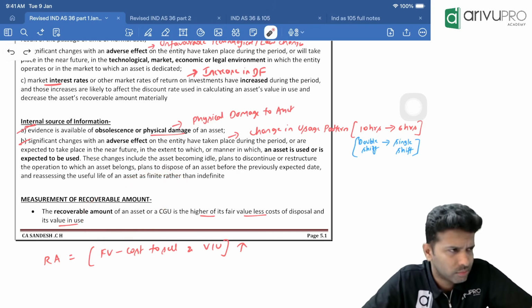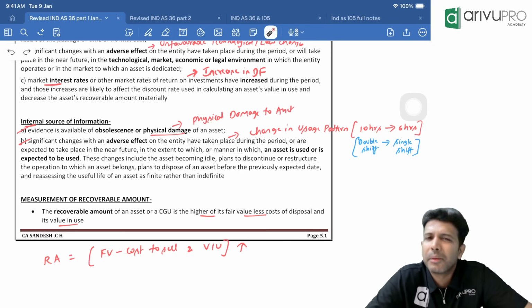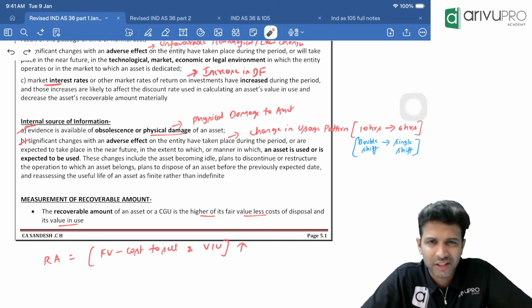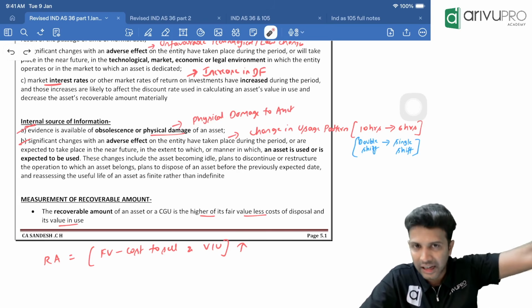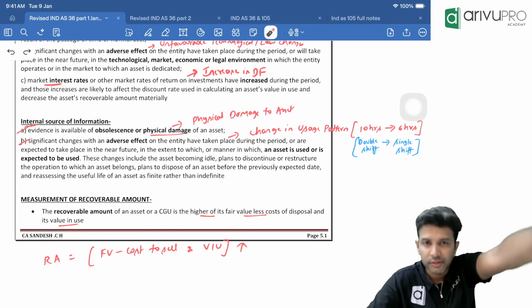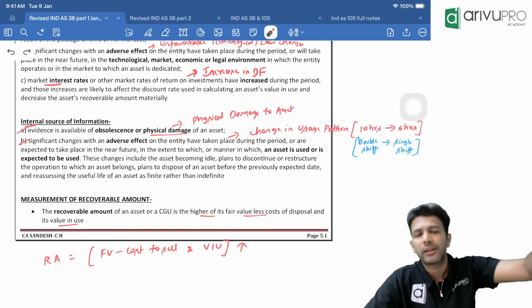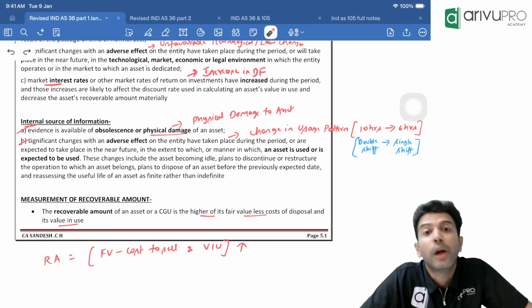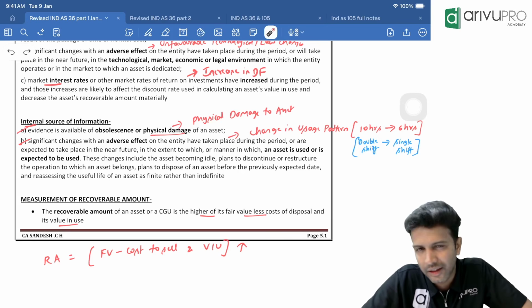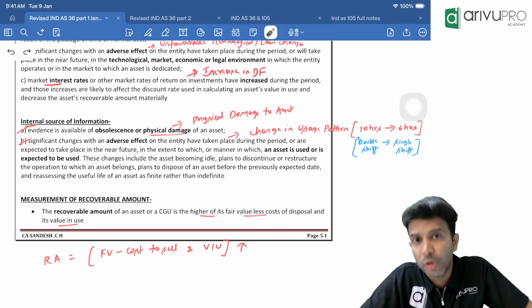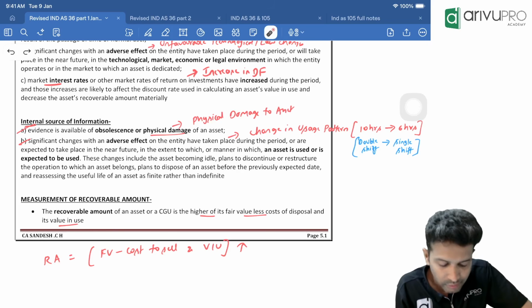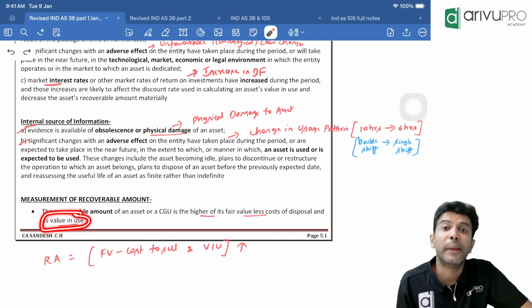All right, next one is recoverable amount. As the name itself is saying, recoverable amount. There are two ways through which you can recover from any asset. If you have invested money to buy an iPad, AC, furniture, laptop, whatever, there are two ways: one by using, another by selling. The benefit that you get from using the asset, we call it VIU, value in use. The benefit that you get by selling the asset, we call it fair value.